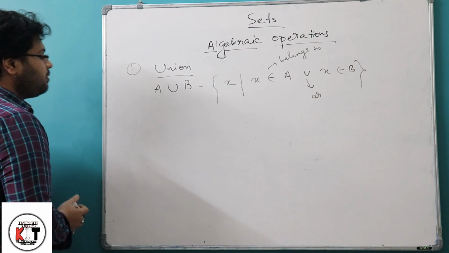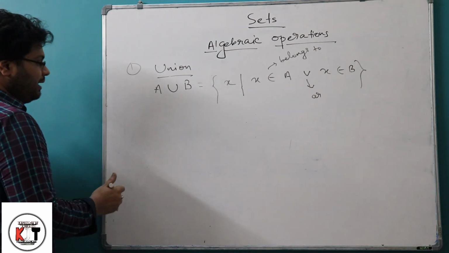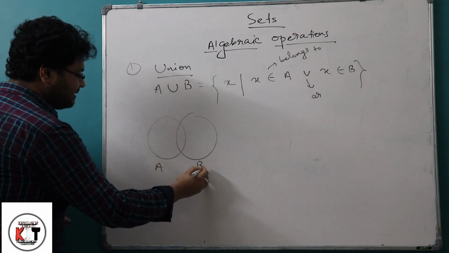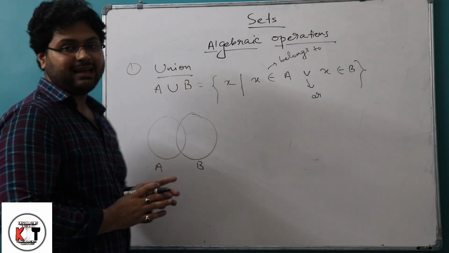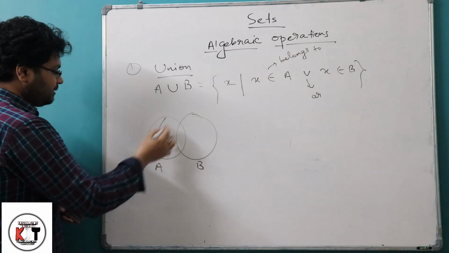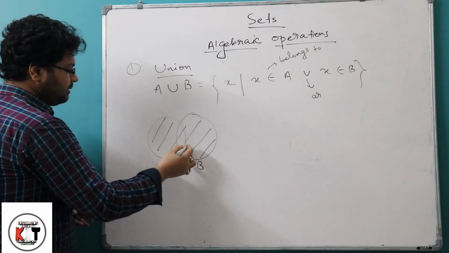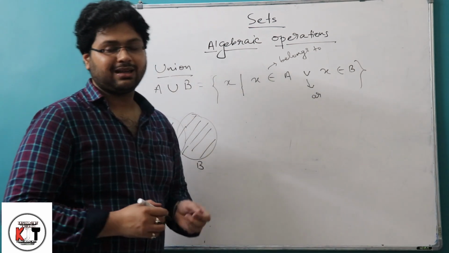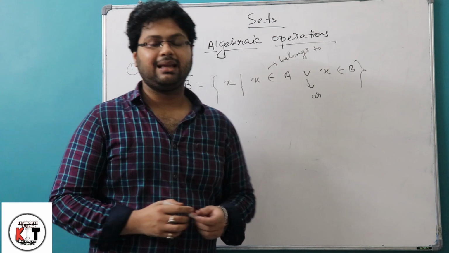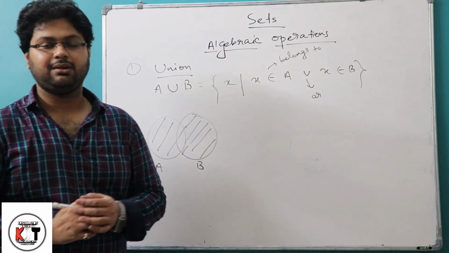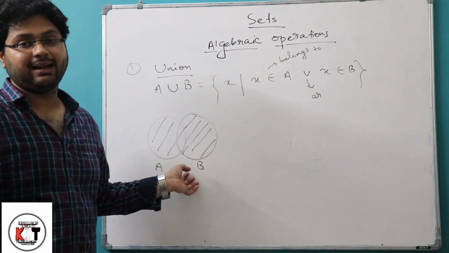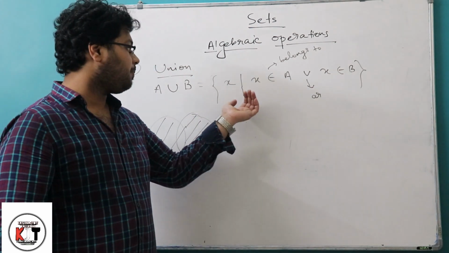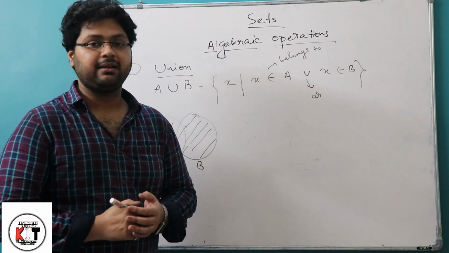Before that, I am showing you the Venn diagram, how it will look. If this is A and this is B, as we are combining the elements of these two sets, the common region will be the whole part. These types of diagrams are called Venn diagrams, named after John Venn, a mathematician. By these Venn diagrams we can also represent the operations on sets instead of representing them algebraically.